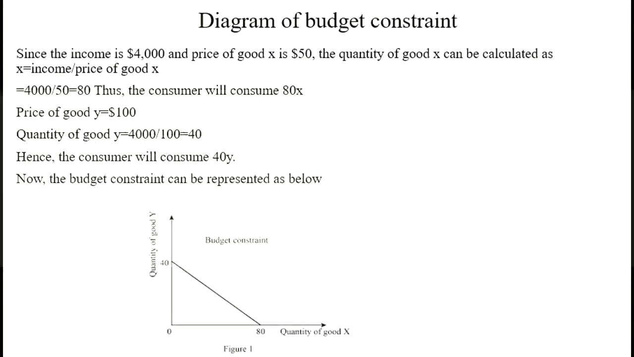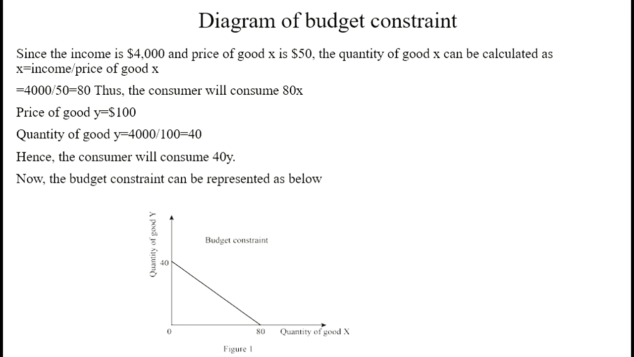Diagram of budget constraint. Since the income is $4,000 and the price of good X is $50, the quantity of good X can be calculated as income over price of good, 4,000 over 50, which is 80, thus the consumer will consume 80 of good X. Price of good Y is $100, quantity of good Y is 4,000 over 100, which is 40, hence the consumer will consume 40 of Y.